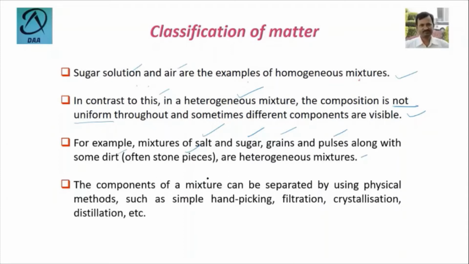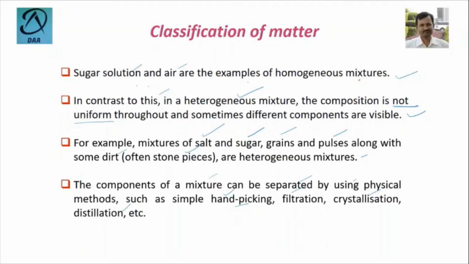The components of a mixture can be separated by using physical methods such as simple hand picking, filtration, crystallization, distillation. That means simple hand picking you can do. If there is grain and pulse with stone, then you can hand pick the stone.